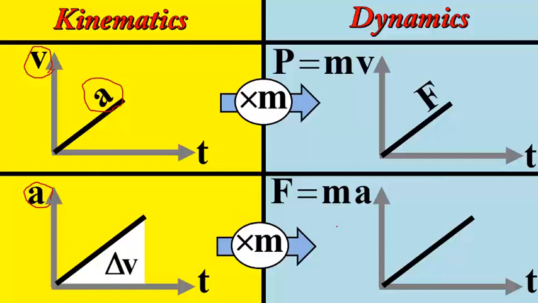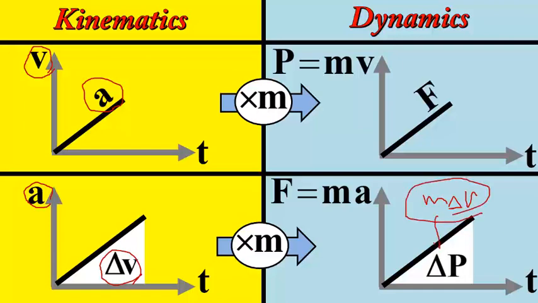So here on the vertical axis I expect to have force, which is ma, and again a linear function, but here the area under the graph is not delta v anymore. Instead, delta v has been multiplied by mass, so it is m times delta v, and m times delta v could be represented as delta p, which is the change in momentum.